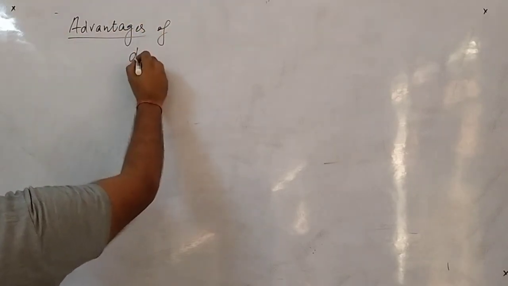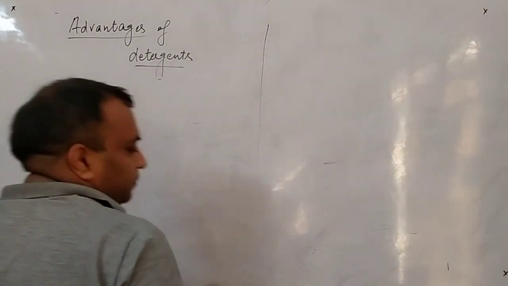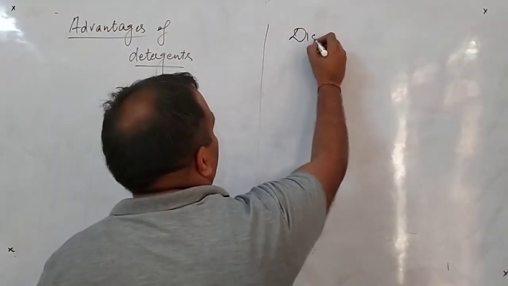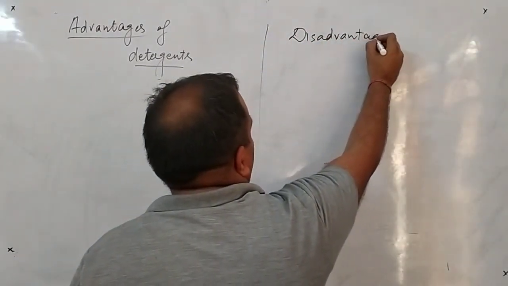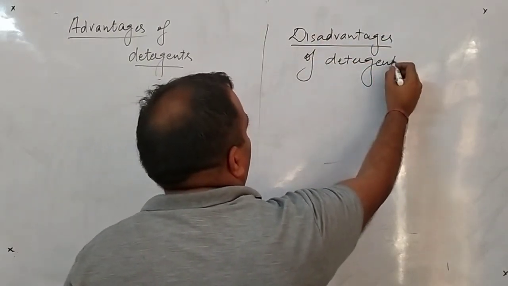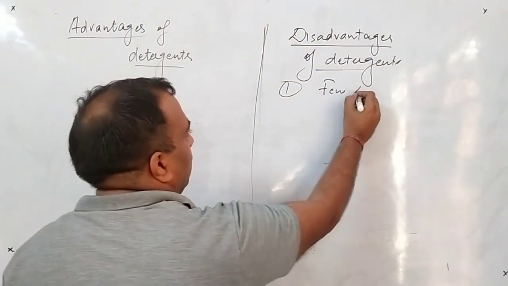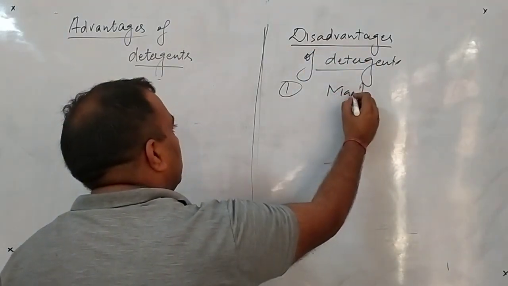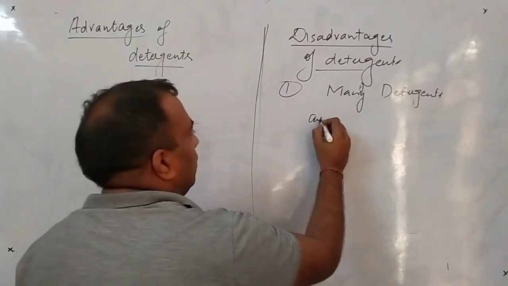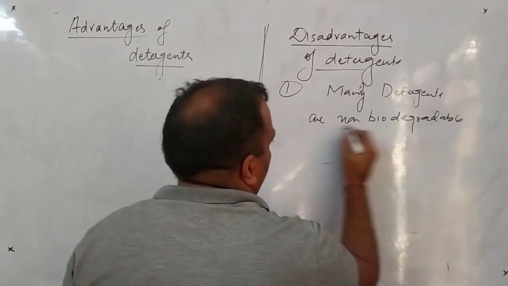Advantages of detergents, and next is disadvantages of detergents. There is only one disadvantage, that few, or you can say many, detergents are non-biodegradable.